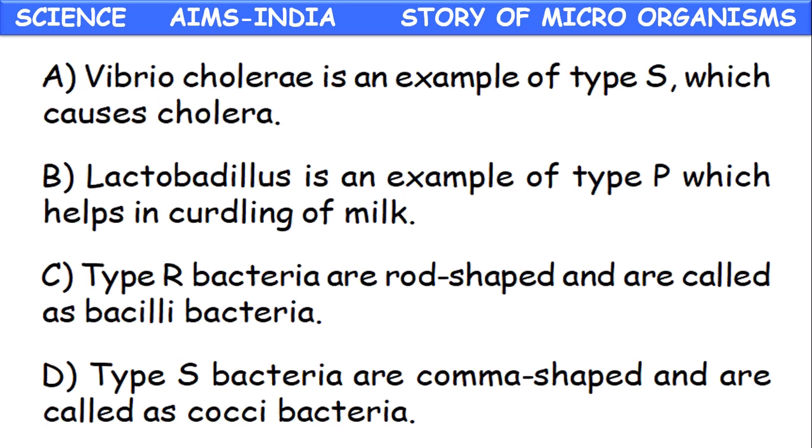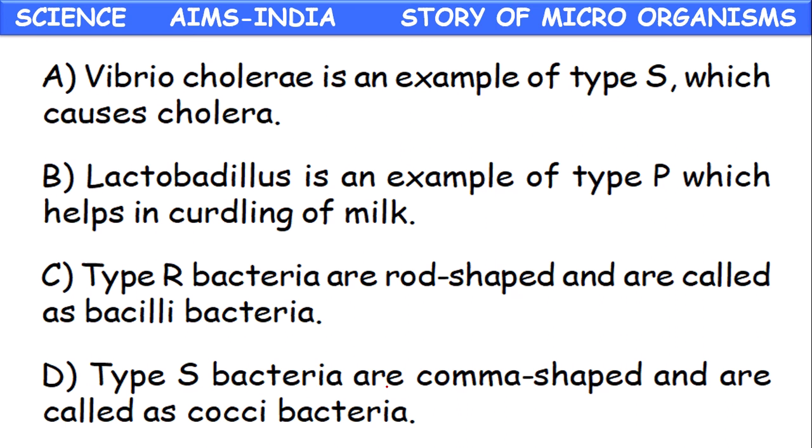So the statement you have to select. Vibrio cholerae is an example of the type S, comma shaped, which causes cholera. Lactobacillus is an example of type P, spherical, which helps in the curdling of milk. Next, the type R bacteria are rod shaped, that is actually spiral shaped, and are called bacilli bacteria.